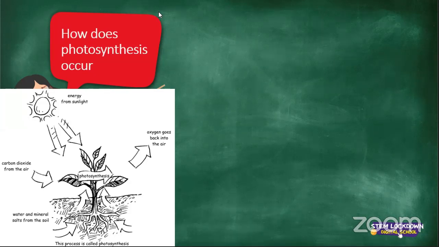Ma'am, how photosynthesis occurs? It takes sunlight and it takes water, and it also sucks in carbon dioxide and releases oxygen. And it uses soil, and then it also uses chlorophyll for the plant to be green. All right, that is an excellent explanation. Thank you so much. Awesome stuff.